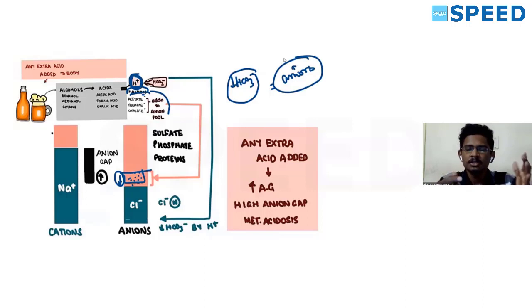The acid released a proton and an anion. This proton consumed all the bicarb, and in this bicarb area, the extra anions got stacked into it. So at the end, this gap is increasing because extra anions are increasing. That means increased anion gap.